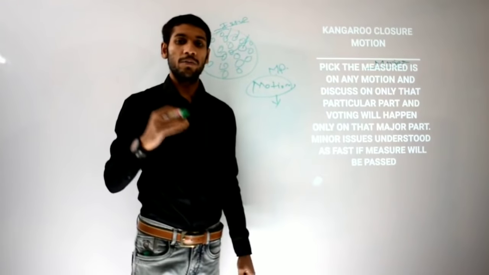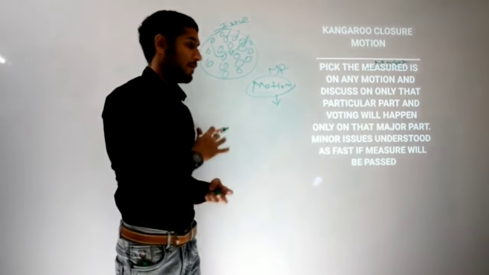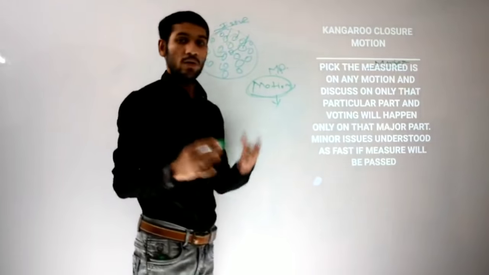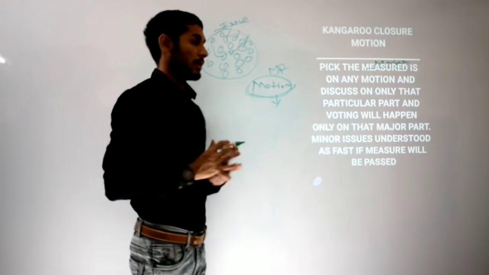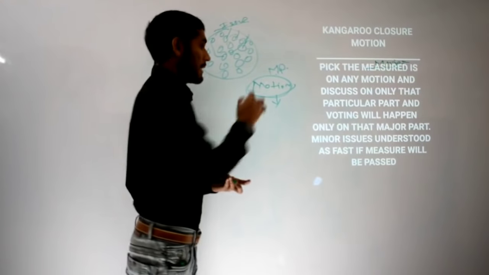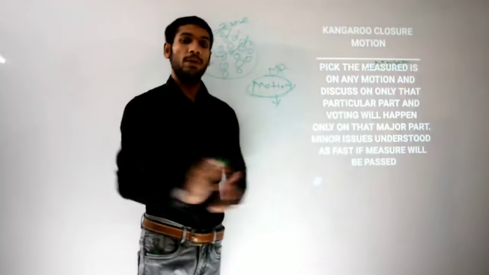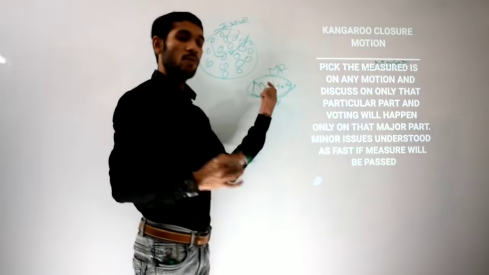Please, presiding officer of the house, please grant me permission to move the kangaroo closure motion, in the Lok Sabha or the Rajya Sabha. Apart from that MP, any MP of that respective house can bring a kangaroo closure motion on that motion.